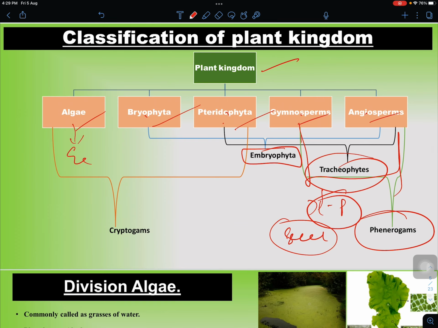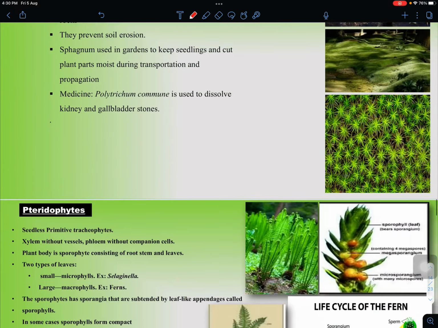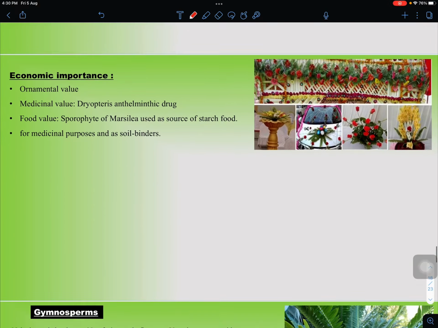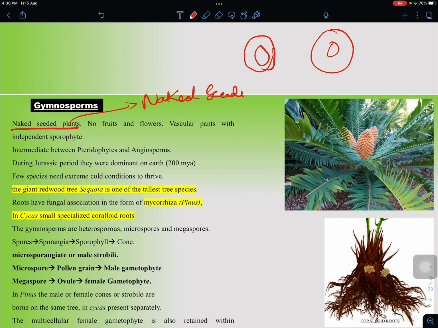Now, today we are discussing gymnosperms. Gymnosperms, in simple words, means naked seeded plants. There is a seed which is clearly visible without any covering of a fruit. Usually in angiosperms, there is a seed surrounded by a fruit, but in gymnosperms there is just a seed.